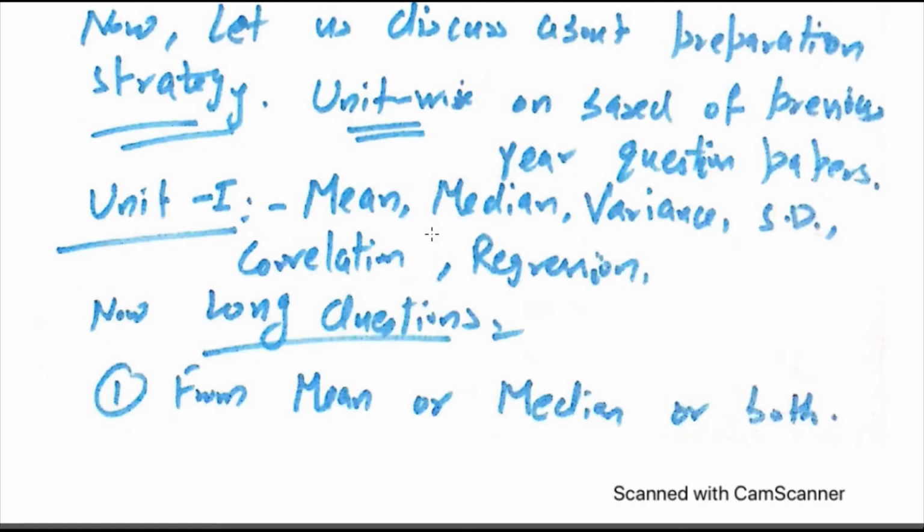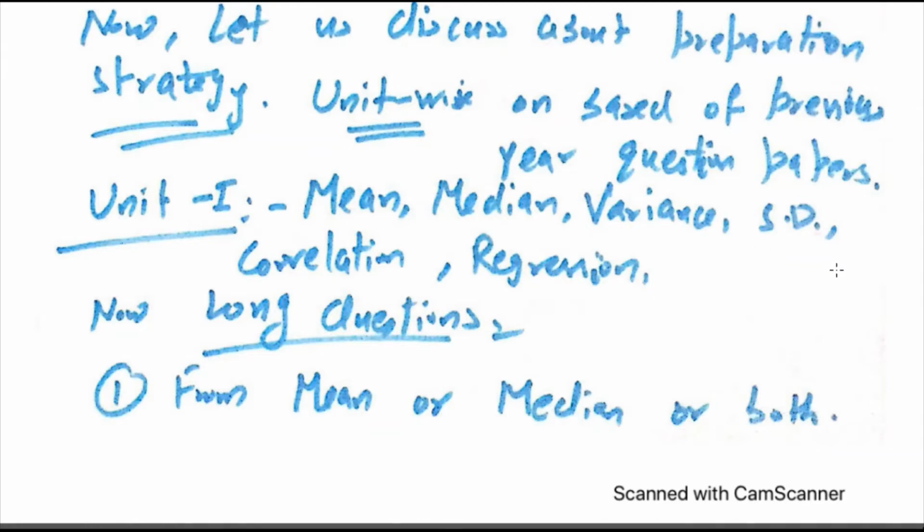So let's discuss unit 1. As you can see in your syllabus, there are mainly 5 topics in unit 1. Actually 6 topics: mean, median, mode, variance or standard deviation, both are almost the same, and correlation and regression. With the study of previous year question papers, it has been judged that from these 3 topics, mean, median and standard deviation, 2 questions are asked in the final exam question paper.